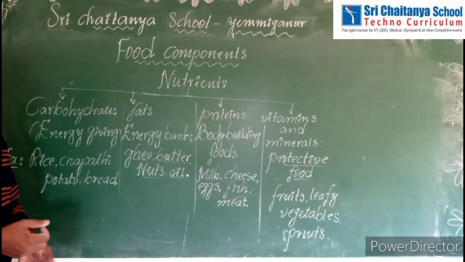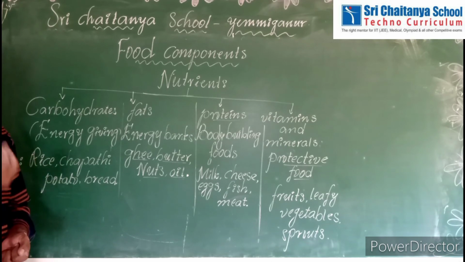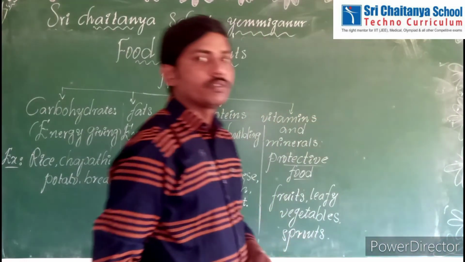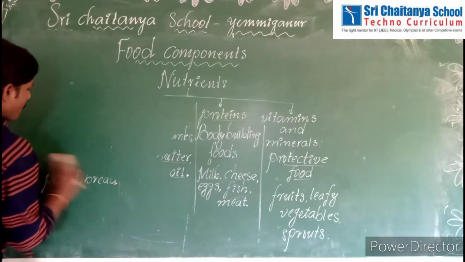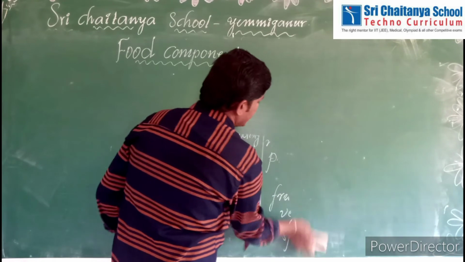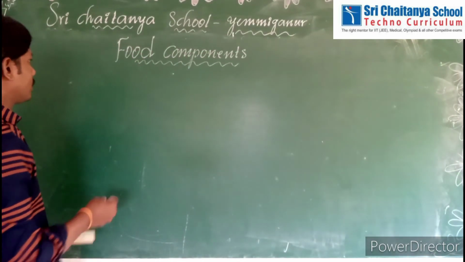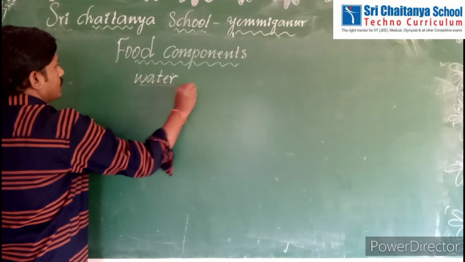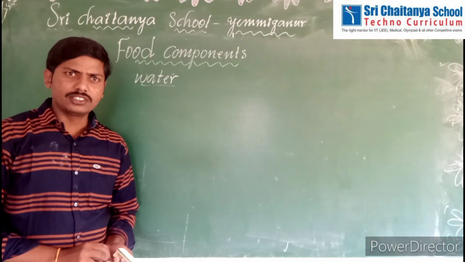Okay, children, see here, along with these nutrients, our body needs water and roughage. Now we will discuss the importance of water and the importance of roughage. Along with these nutrients, our body needs water. Does water have any nutrients?